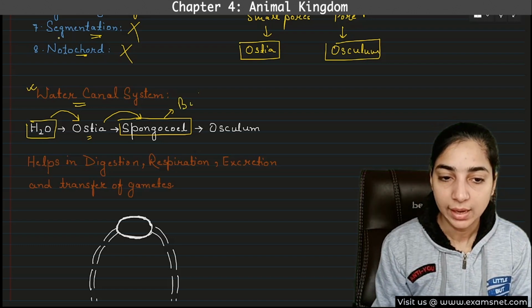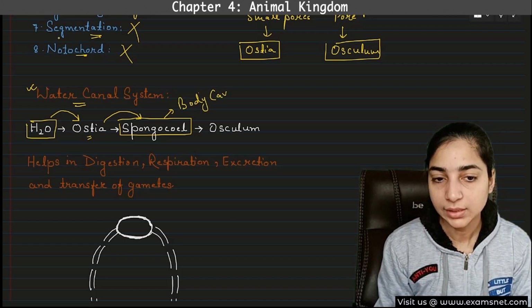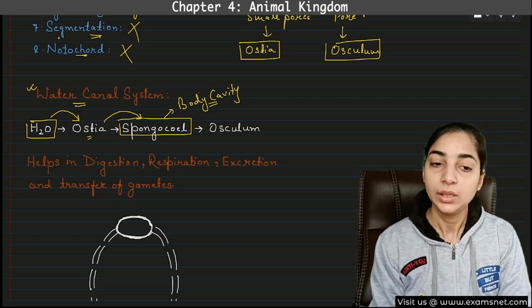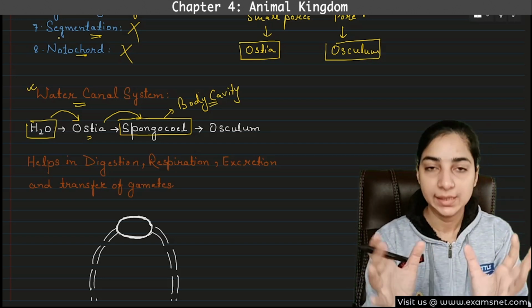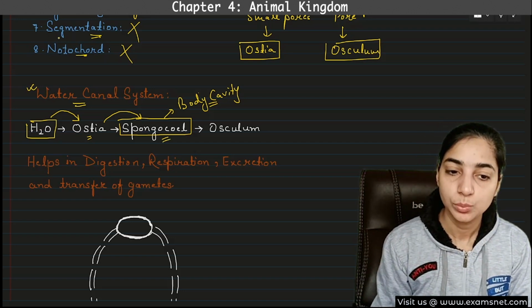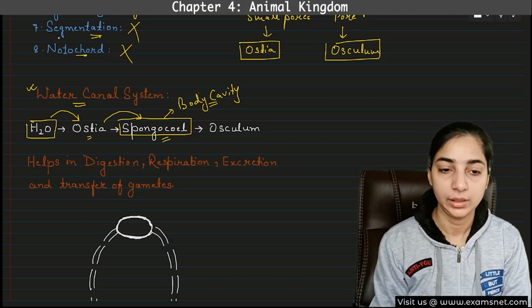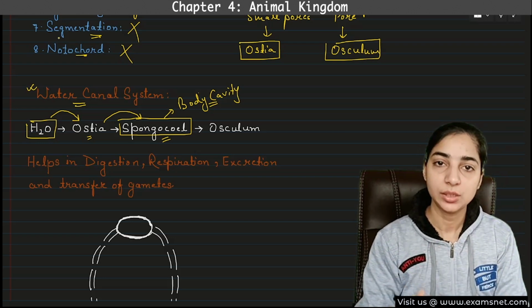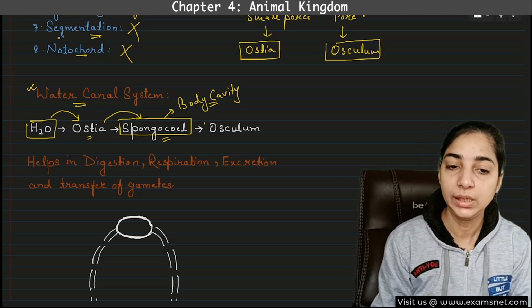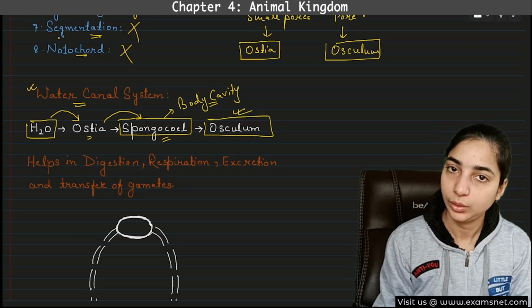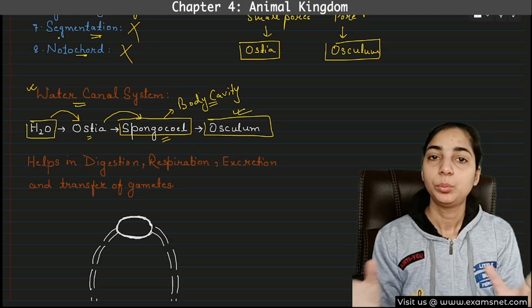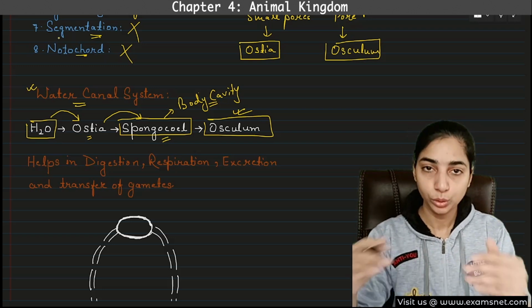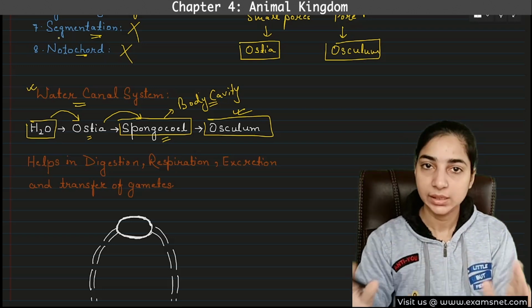So this is the body cavity. And this is not the body cavity that is formed by the mesoderm. This is not coelom. This is the simple open space inside the body. This is known as spongiocele, that is found only in the poriferans. And then the waste materials, or anything that has to be excreted out, will come out through the osculum. So ostia are the pores through which the particles enter the body, and osculum is the large pore through which the exit of the particles takes place.